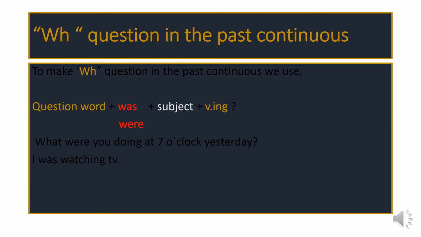To make WH question in the past continuous, we start with question word plus was or were plus subject plus verb ing. Was and were here are the helping verb. Any WH question, question word plus helping verb, and the helping verb is changing according to the tense of the question which you are making.